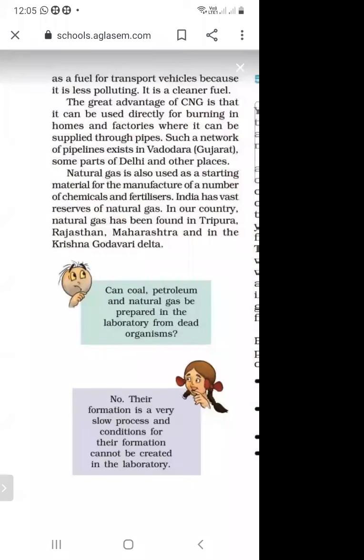Natural gas is used as a starting material for the manufacturing of a number of chemicals. It is found in Rajasthan, Maharashtra, and the Krishna Godavari Delta. So these are the places where natural gas is found.